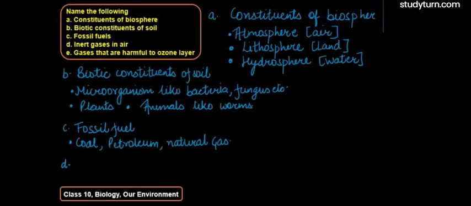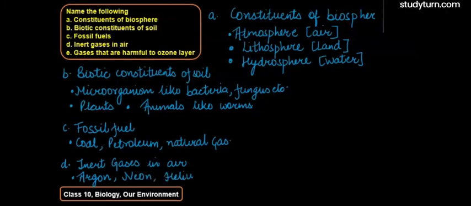Then D, they are asking about inert gases in air. If we see, air is a mixture of gases. There are many gases like nitrogen, oxygen, argon, neon, helium present. And inert gases are those gases which do not react with any other gases. So nitrogen, oxygen, these can react, but inert gases present in air are argon, then neon, helium. These are some inert gases present in air.